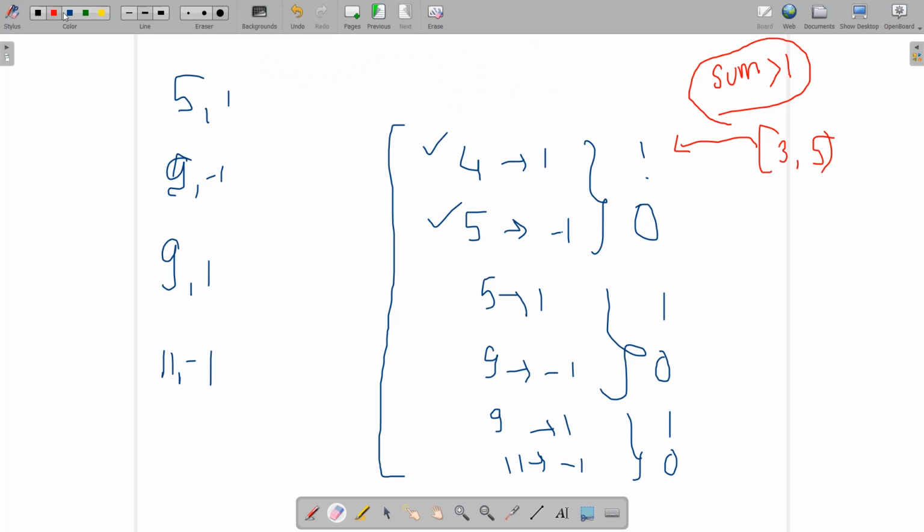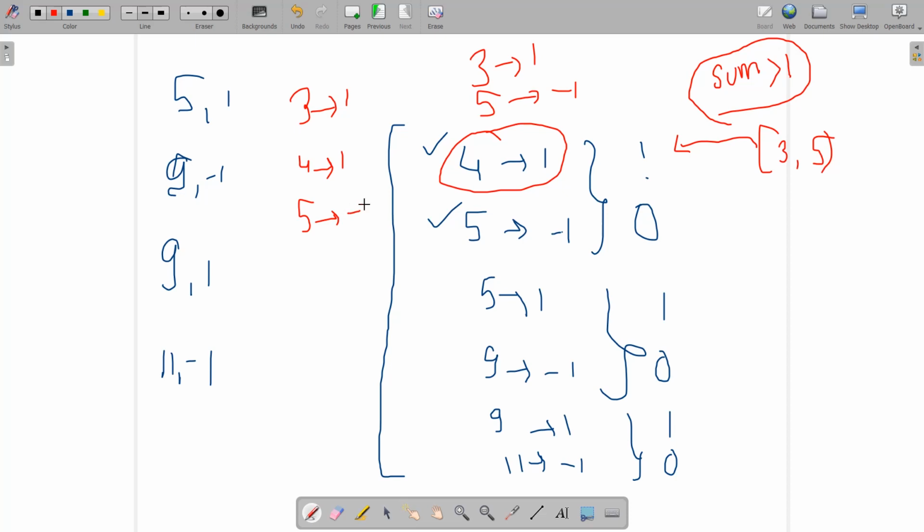So 3 will have the value 1 and 5 will have the value minus 1. What will happen if you insert this in the multiset? 3 corresponding to 1 will come first, then 4 corresponding to 1 comes, then 5 with corresponding value minus 1, then 5 with corresponding value of minus 1, and so on.